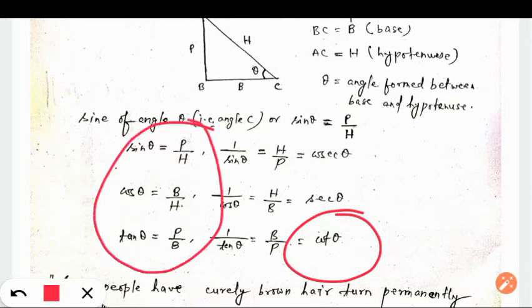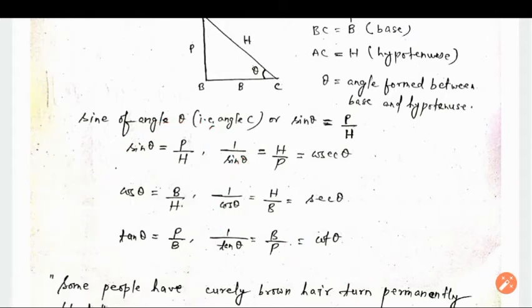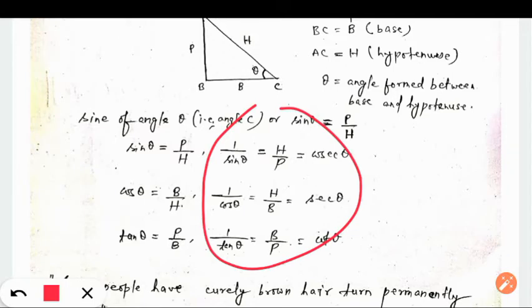So first of all you need to memorize this one: what are sin, cos, tan of any angle, and whose ratios they are. Are they the ratio between perpendicular and hypotenuse, or base and hypotenuse, or perpendicular and base? First you need to memorize this, and with the help of that, if you memorize the names of the reciprocals of sin, cos, tan, then it will become very convenient for you to memorize this as well. So first you need to memorize what the reciprocal of sine is. It is cosec.